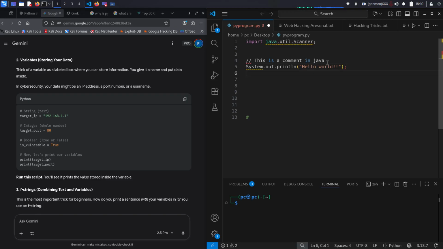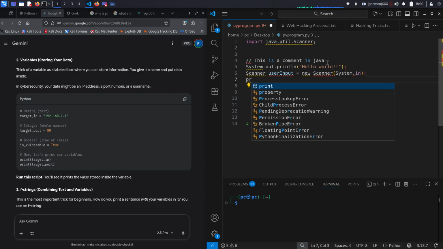And then to get input from the user, you do this: Scanner, and then user input, new Scanner, System.in. And then, like I told you guys, the semicolon. So you would do something like this. Put it right next to a print.